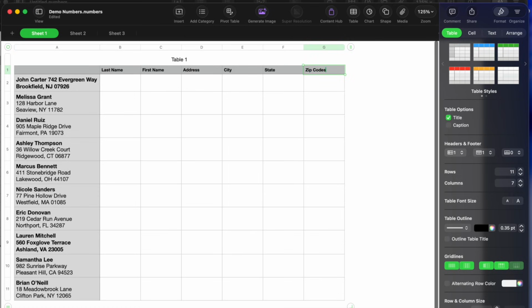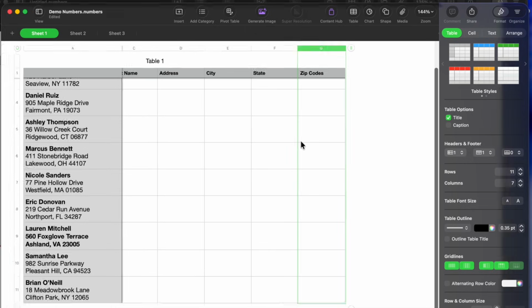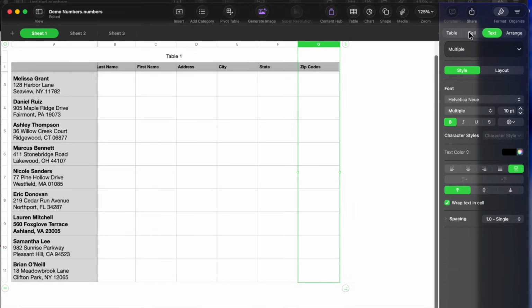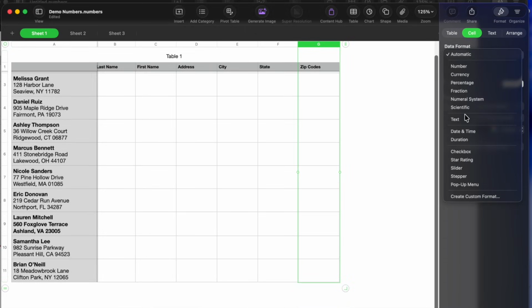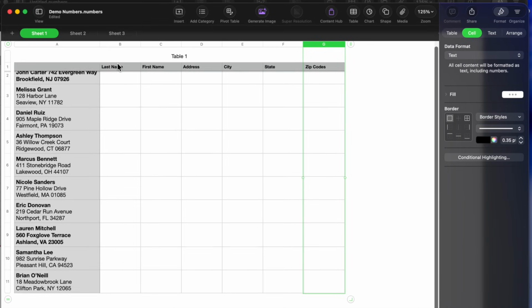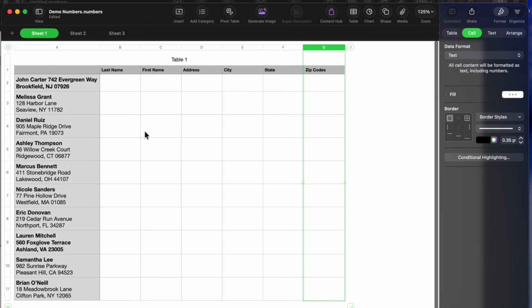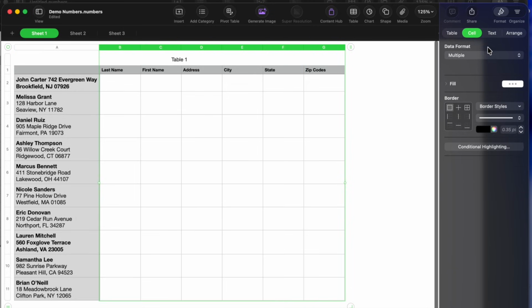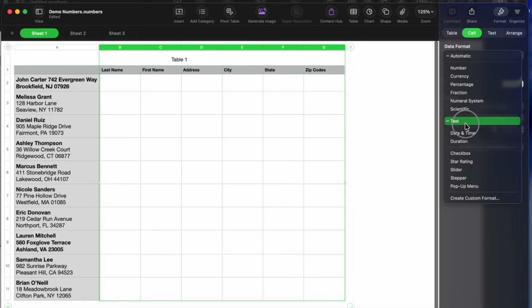Now, if you're going to do zip codes, by the way, more importantly, because these are numbers and some of them start with 0, it will not understand that. So you want to make sure that you highlight this column specifically. And what we're going to do under the cell is format it as text. In fact, honestly, you really should format all this as text. You don't want it to figure out something different than what you're trying to do. So that actually isn't a bad idea, to just highlight all the cells. And let's go ahead and make them text.